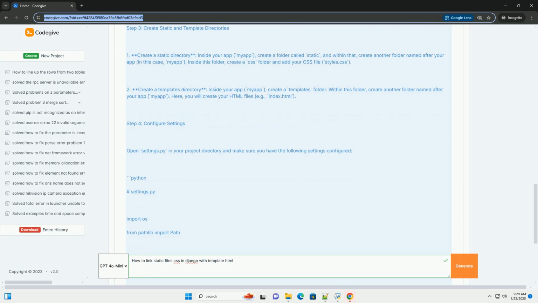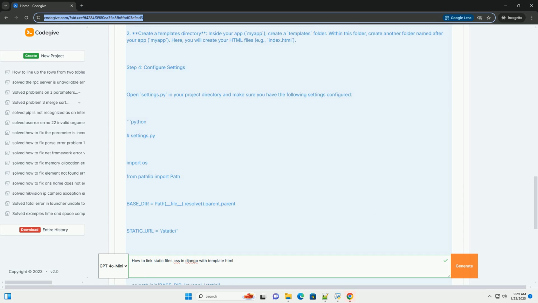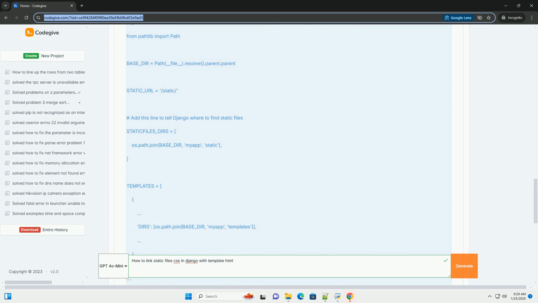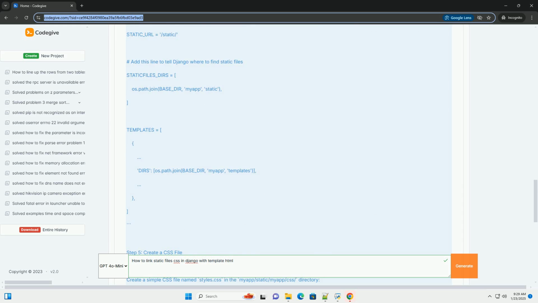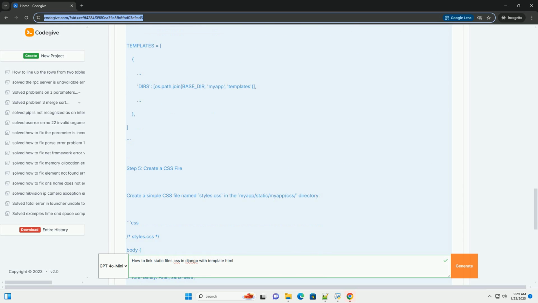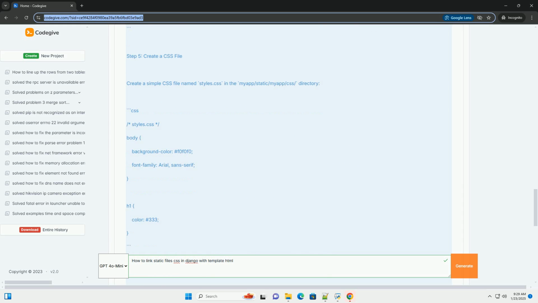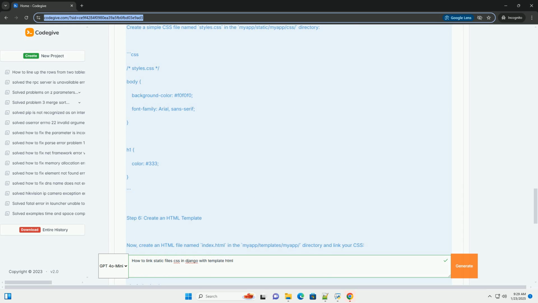First, ensure you have Django installed. If it's not installed, you can do it using pip. Create a new Django project and an app within it. Step 2. Directory structure. Your project structure should look something like this.